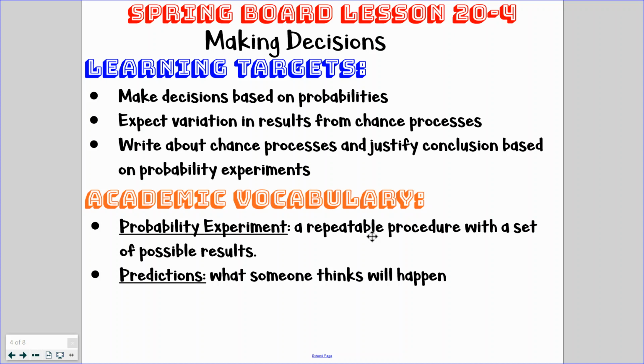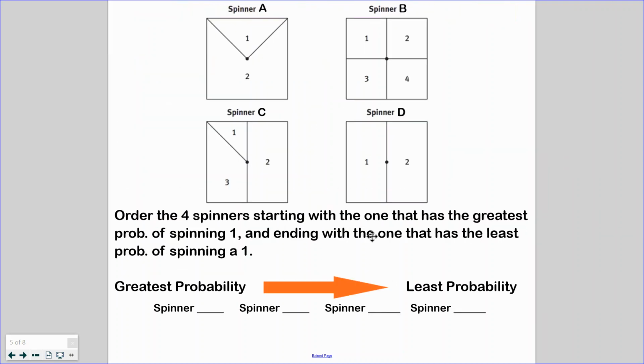Again, look in here, keeping probability experiment on the table. Remember, that is flipping a coin, spinning a spinner, rolling dice, anything like that where we're trying to see what the chances are of something happening. And again, predictions, what someone thinks will happen. But we're again using data from our experiments to make those predictions. All right, let's go ahead and hop in.